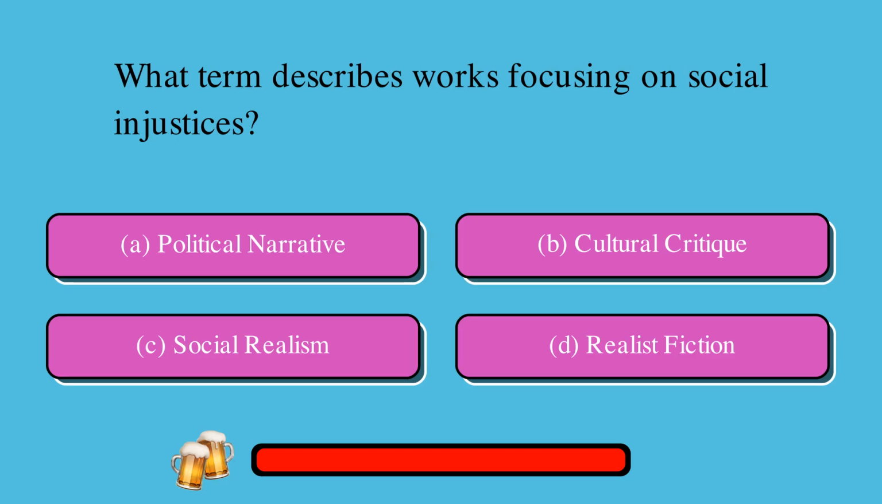What term describes works focusing on social injustices and its possible solutions? A. Political narrative, or B. Cultural critique, or C. Social realism, or D. Realist fiction? The correct answer is C. Social realism.